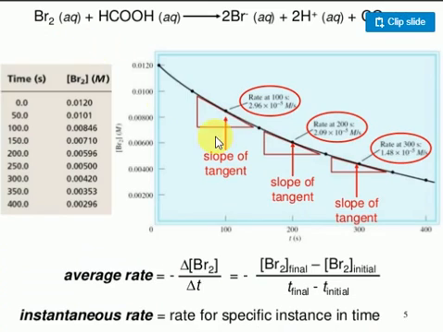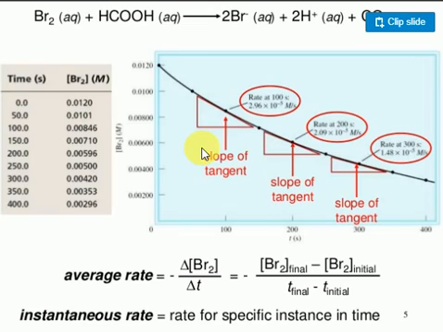This is the experimental data. Look here, this one is bromine plus formic acid. The concentration of bromine is slowly decreasing. This slope, what does the slope mean? Remember this equation. Suppose I am just taking one slope here. What is slope? Imagine I give one small example so you get clarity.